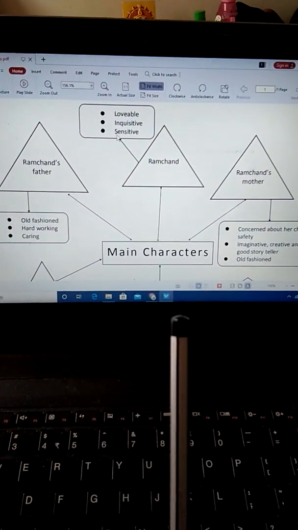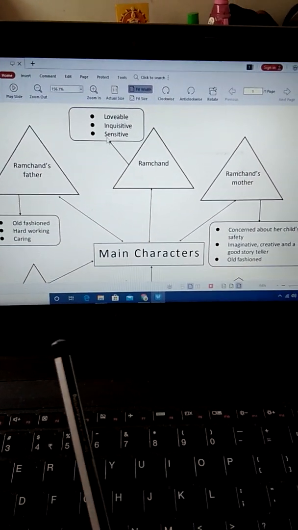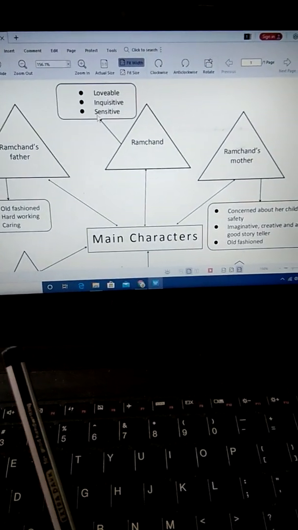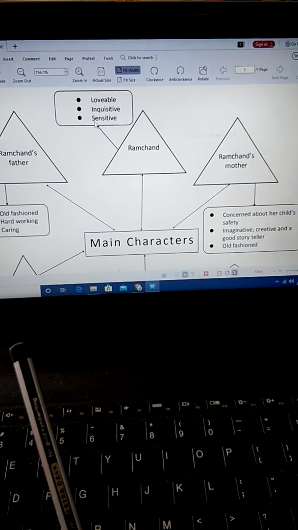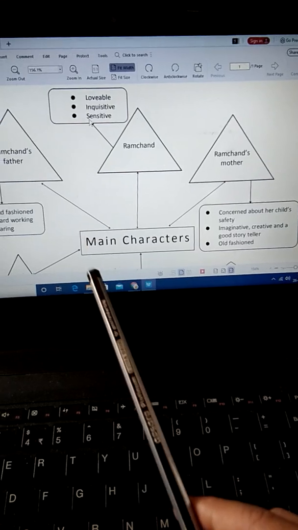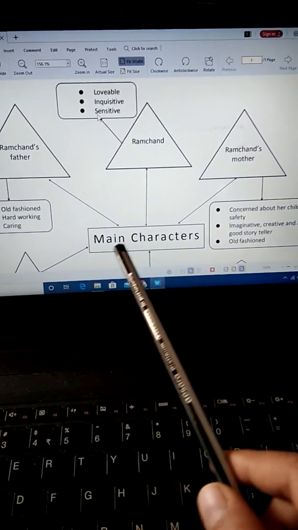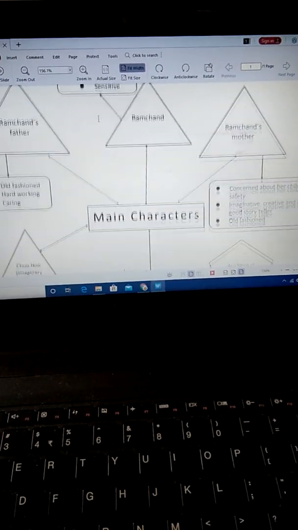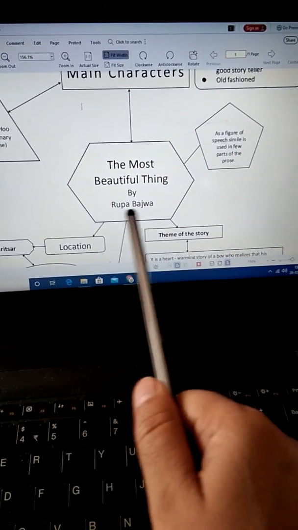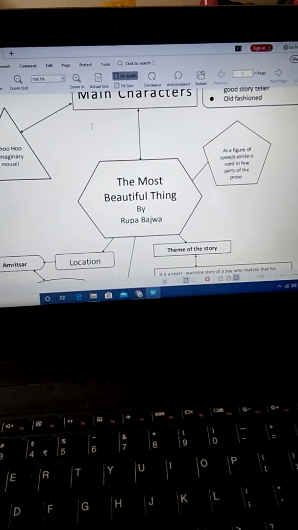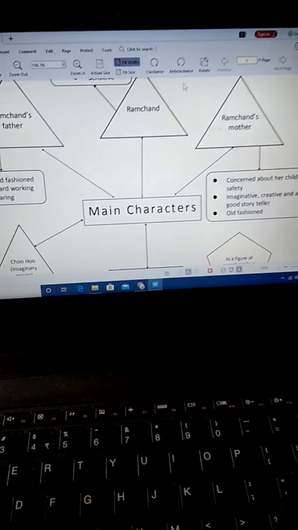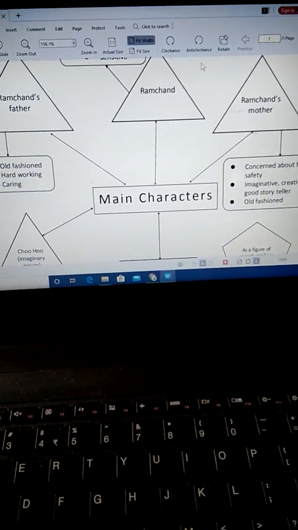So, children, after the solution of the language assignment, I am here with the literature part. The mind map that I have sent you, I'll just discuss the main characters in the mind map and explain how the mind map works. So, we are talking about the chapter The Most Beautiful Thing by Rupa Bajwa. She is the writer.